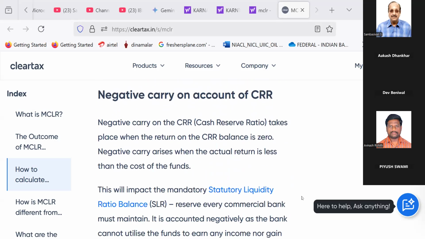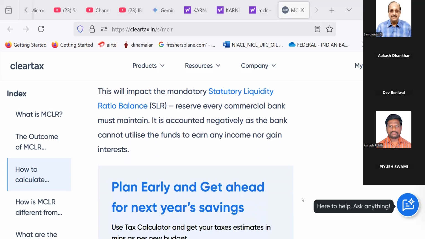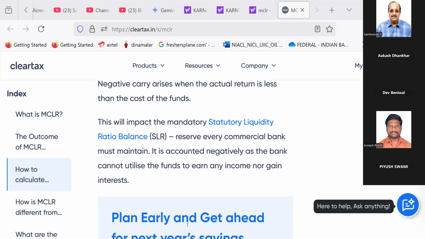Negative carry on account of CRR. Negative carry on the CRR, which is cash reserve ratio, takes place when the return on the CRR balance is zero. Negative carry arises when the actual return is less than the cost of the funds. This will impact the mandatory statutory liquidity ratio balance (SLR) reserve every bank must maintain. It is accounted negatively as the bank cannot utilize the funds to earn any income nor gain interest.